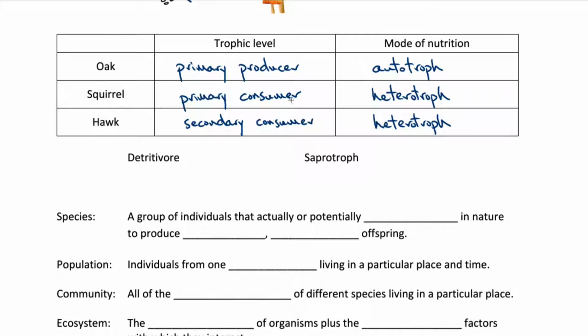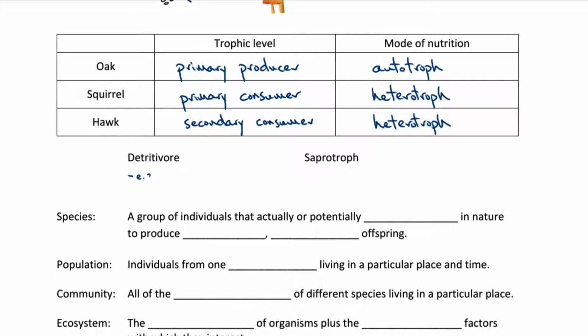And so you can see that the consumers are ultimately dependent on the producers, or alternatively the heterotrophs are ultimately dependent on the autotrophs. In our example above, it's the oak that's first capturing energy in the form of light and then making that available to all the other organisms in the food web. There are also two other kinds of heterotrophs in the food web above. There are detritivores and saprotrophs.